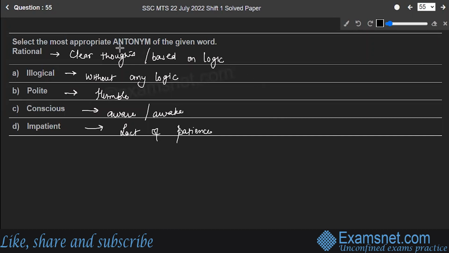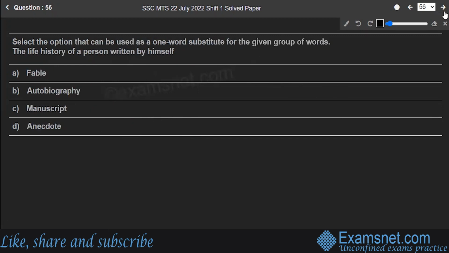So you have to find out the antonym of the given word, that is rational, which means clear thoughts or based on logic. The antonym, that is the opposite meaning word, is illogical. Option A is the correct answer to the question. Hope you are clear. Next is question number 56. Select the option that can be used as one word substitute for the given group of words. It says the life history of a person written by himself. Is it called fable, autobiography, manuscript, or anecdote?